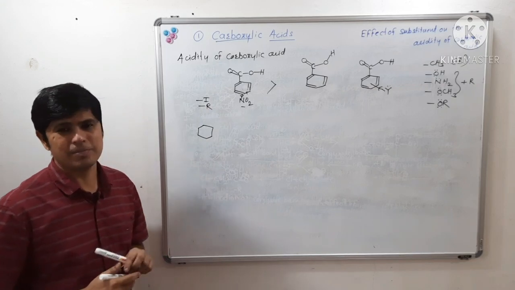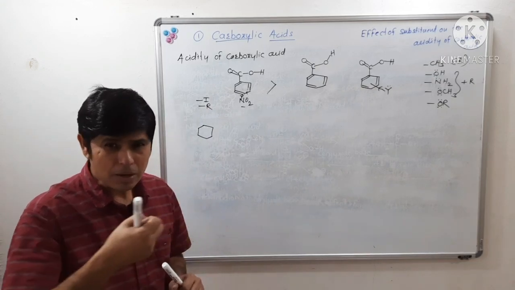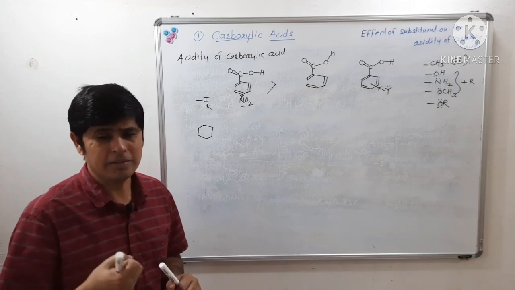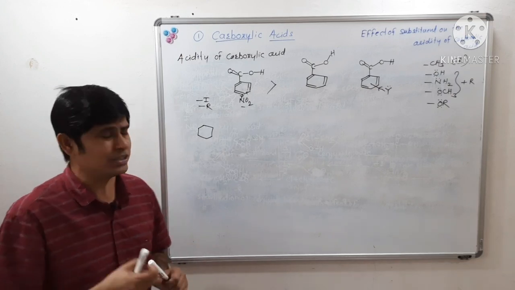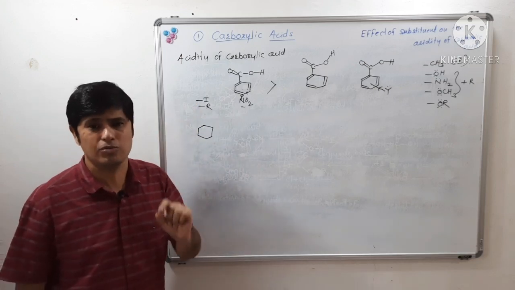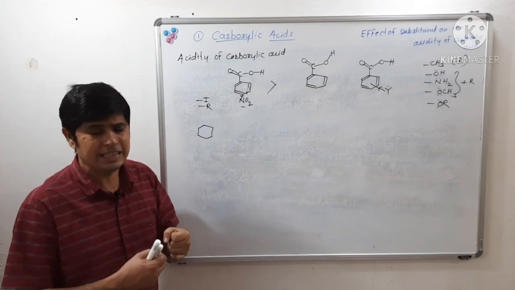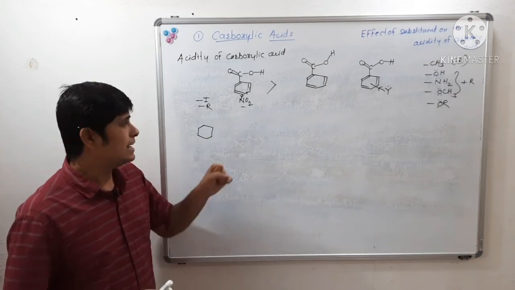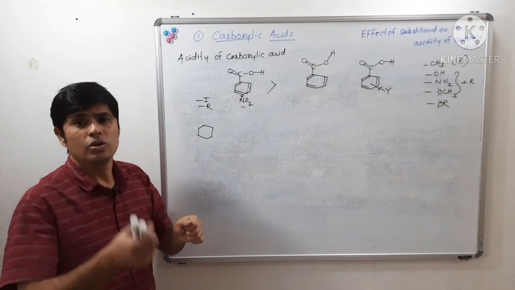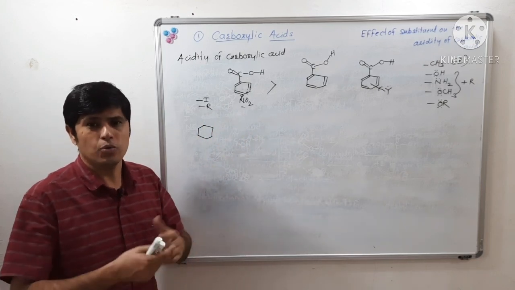Minus I effect means electron attraction, pulling of electrons, through the sigma bond. So the nitro group will pull electron density through the sigma bond, and it will also delocalize electron density through the pi bond.